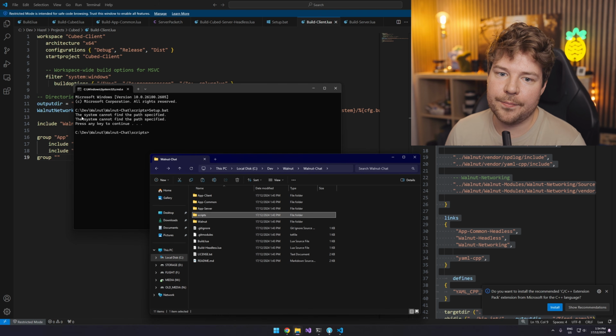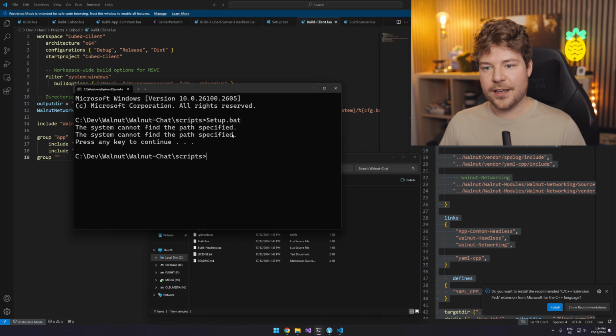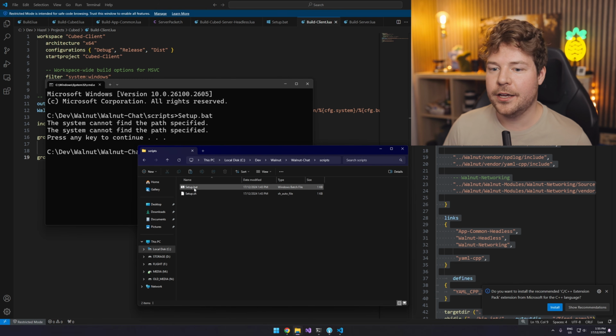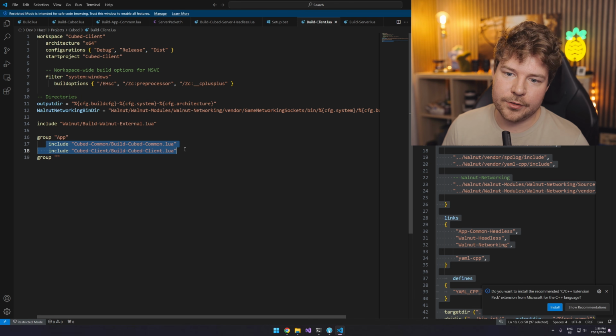So most likely, it's a kind of annoying error message because it doesn't give you any context. It either means one of two things. Either it can't find Premake, so it can't run Premake, which is probably why it says the system cannot find the path specified. Or one of the includes here it can't find. So one of these directories is wrong.